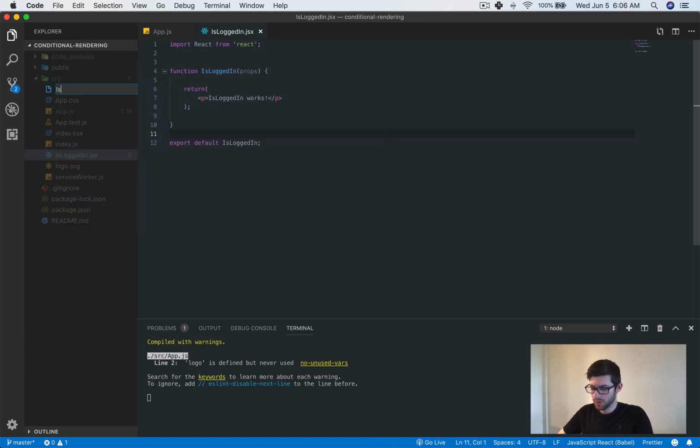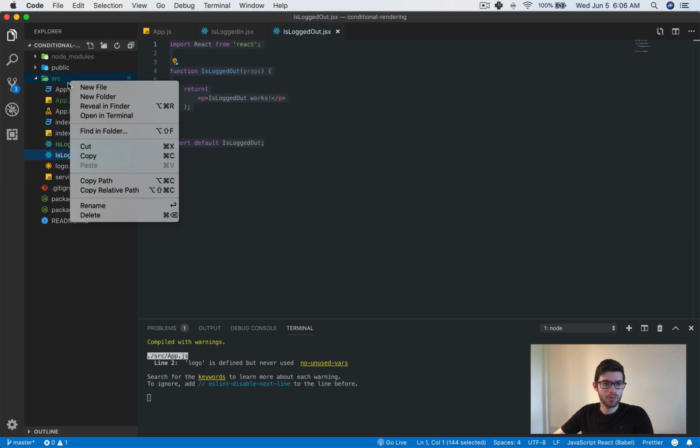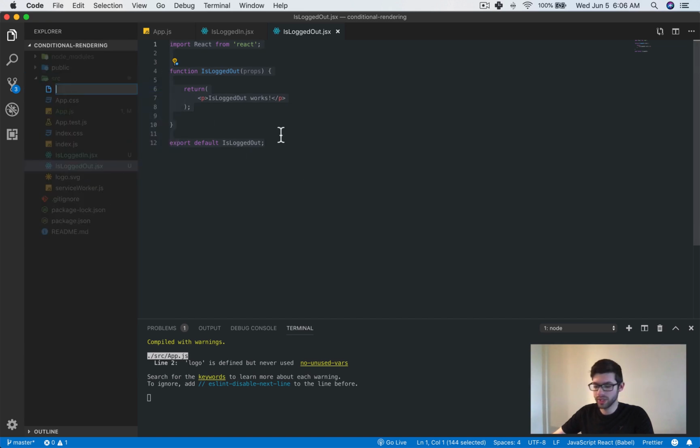Now let's copy that so that we can save some time. We'll create a new one and call it IsLoggedOut, and we'll just switch this to say "is logged out works". Copy and paste that a couple times here again, and then we will make a new one called Greeting.jsx.